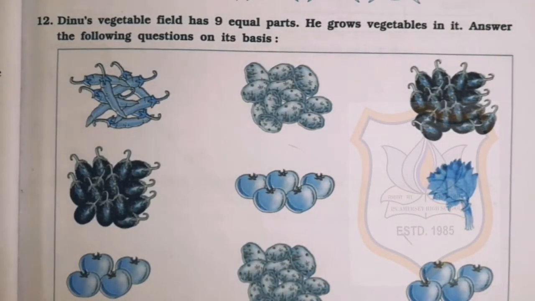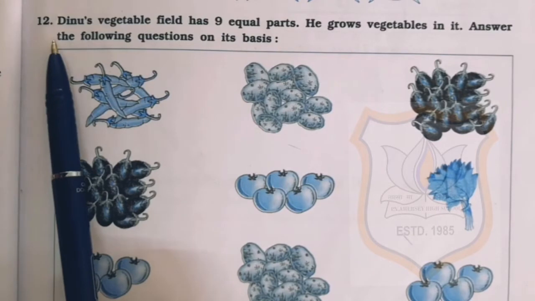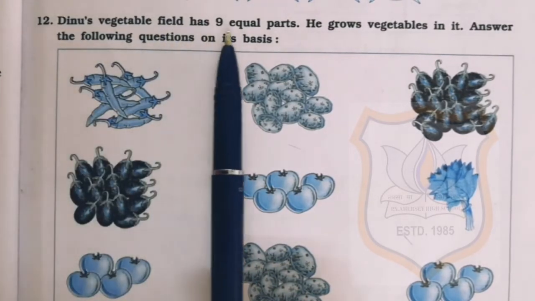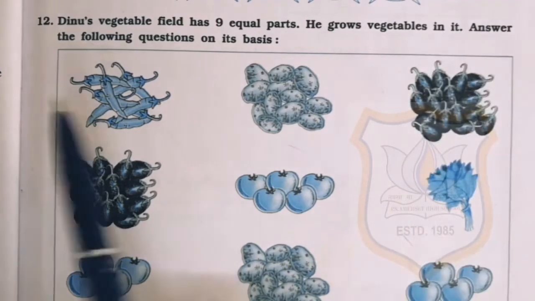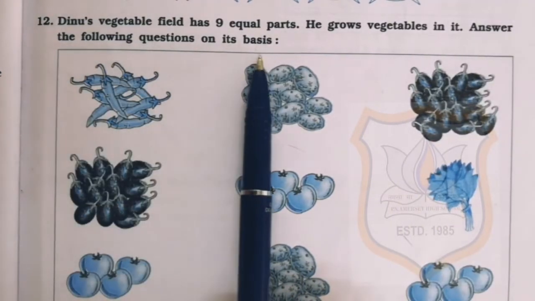Amersay High School. We will continue with our chapter number 4, parts and wholes. Question number 12. Dino's vegetable field has 9 equal parts. He grows vegetables in it. Answer the following question on its basis.